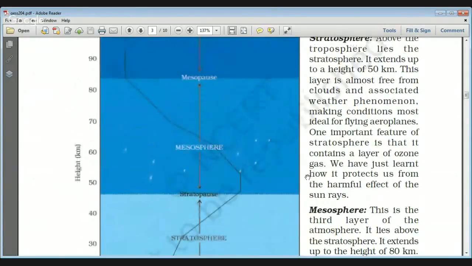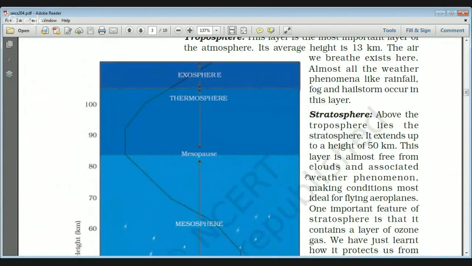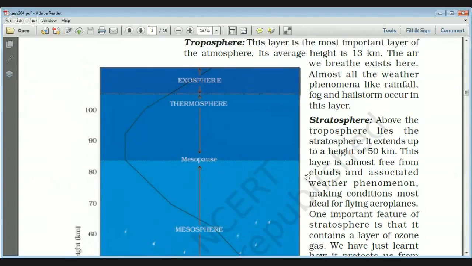And then the third layer is the mesosphere. Whenever any meteorite tries to fall into the earth's atmosphere, it gets burned in the mesosphere, and that is why we sometimes see a white glowing line in the sky. The layer between the mesosphere and thermosphere is known as the mesopause. Then the fourth layer is the thermosphere. It also consists of the ionosphere, and the ionosphere is very important for radio communications. And the fifth one is the outermost layer, known as the exosphere.